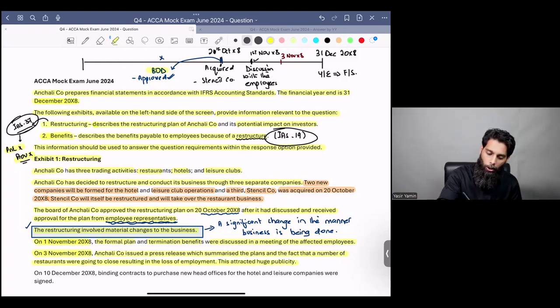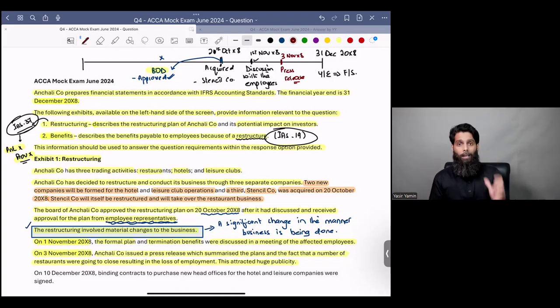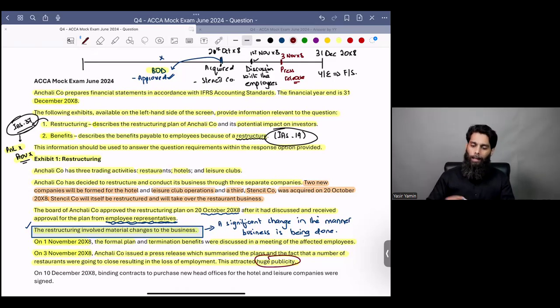And this attracted huge publicity. For on 3rd November X8, a press release was made. Now, I would ask you guys a question and I want an answer from everyone. Once you have read that on 3rd November X8, a public statement was issued, which attracted huge publicity as well, do you still think the condition was met on 1st November X8? Or was the condition of IS 37 rather met on 3rd November X8? Which one do you prefer? First or third?